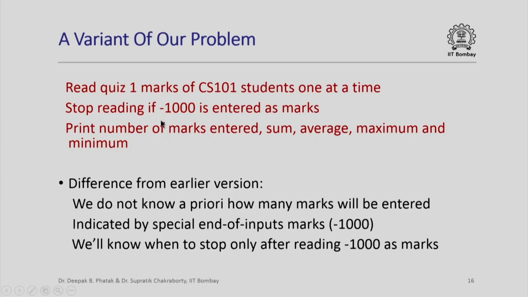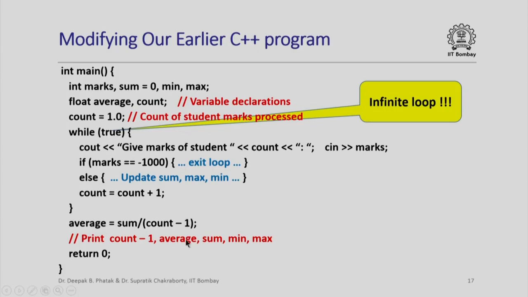Now what is the difference of this problem from the earlier version? We do not know a priori how many marks will be entered. Earlier we knew exactly how many students there were, and so we could iterate the while loop that many times. In this case, the end of inputs is indicated by a special marks value, minus 1000, and we will know when to stop only after we read this special marks. So how could we modify our earlier C++ program to solve this problem? Once again we declare marks, sum, min, max, average, count, and then we have our little while loop over here.